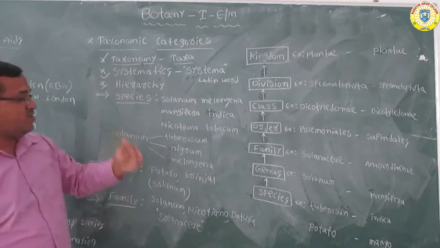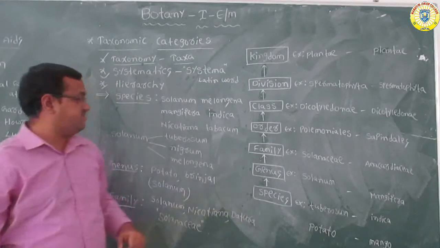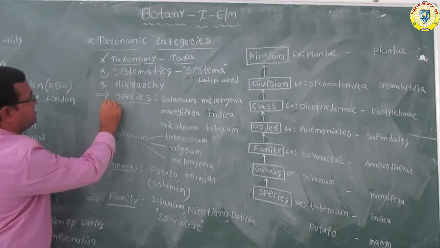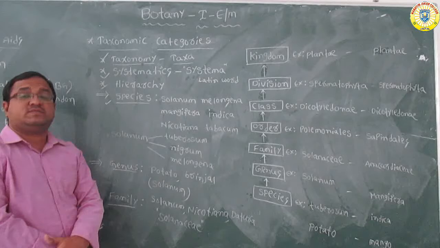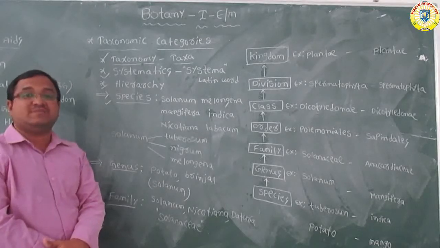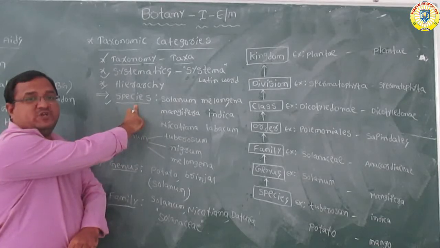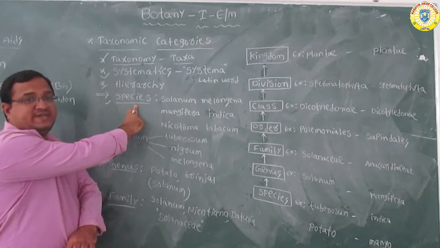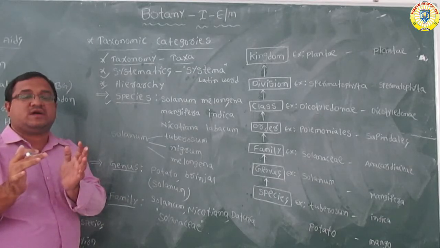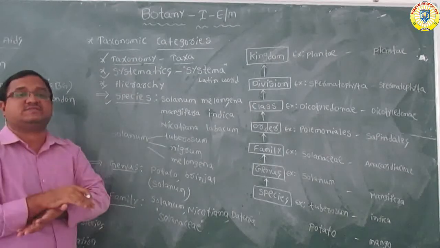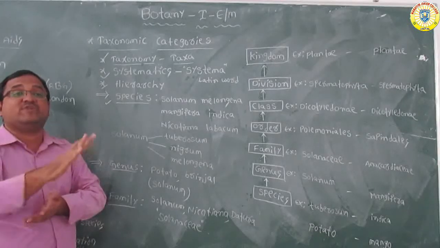Then we are going to explain one by one. First one is the species. Species means the group of individual organisms with fundamental similarities. The species have more and more similar characters.